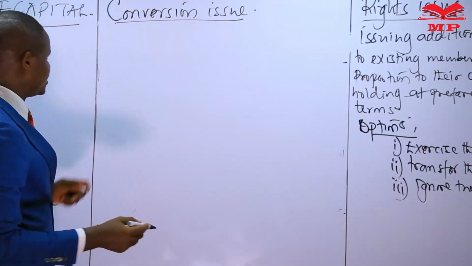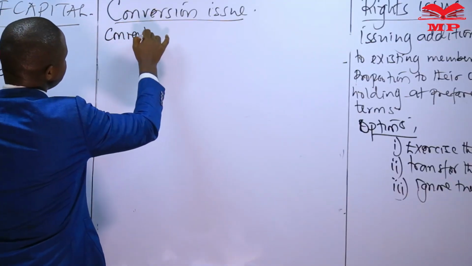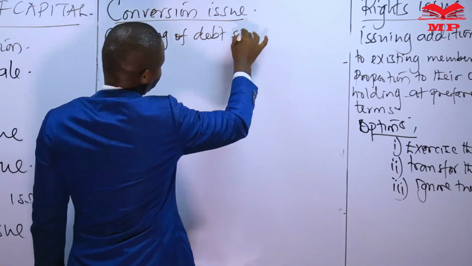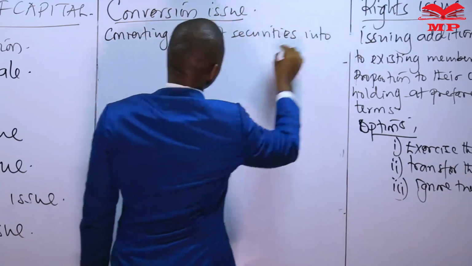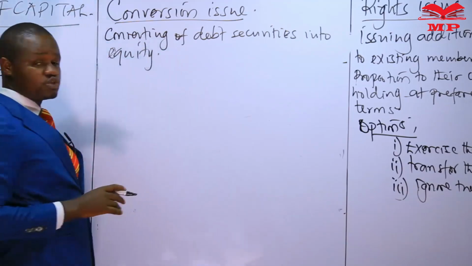In such cases, we are talking about the converting of debt securities into equity.